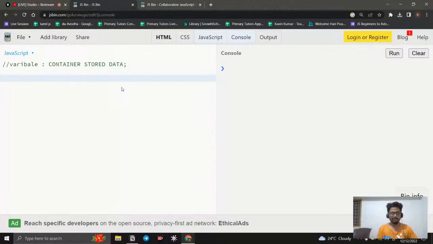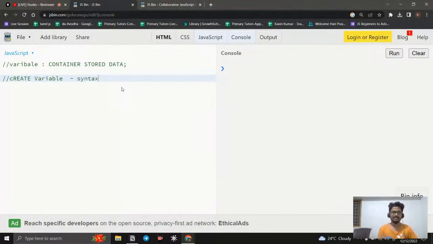So how can we create a variable? To create a variable, we need some things, right? Because the computer needs to understand, and we need to speak to the computer, and how do we do it? That is called syntax. So some syntax is there.